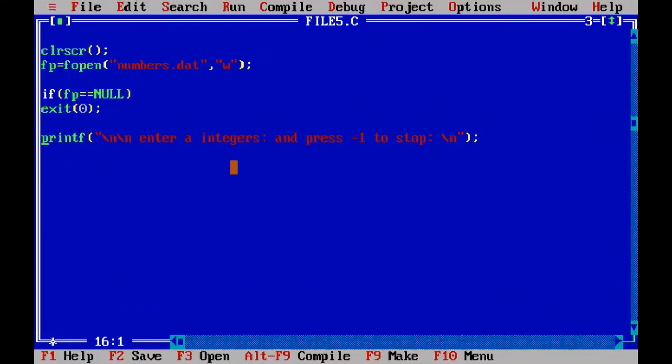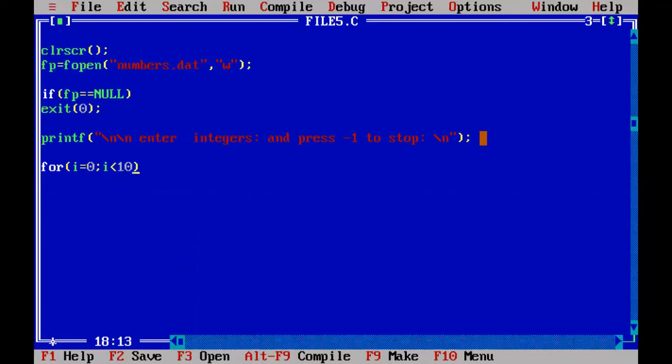After this, write one printf statement like this: enter integers and press -1 to stop. To capture the integers, write one for loop. How many integers are you going to capture? The maximum, I am writing, starting from i equal to 0, and i must be less than 10.